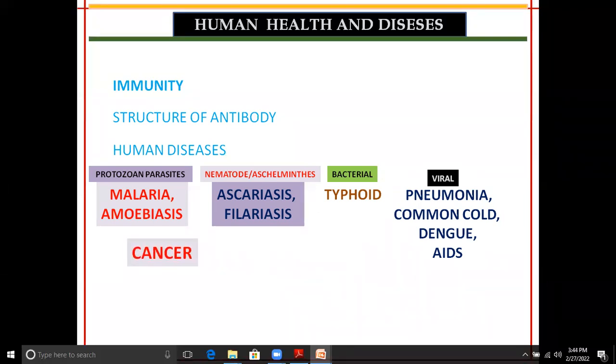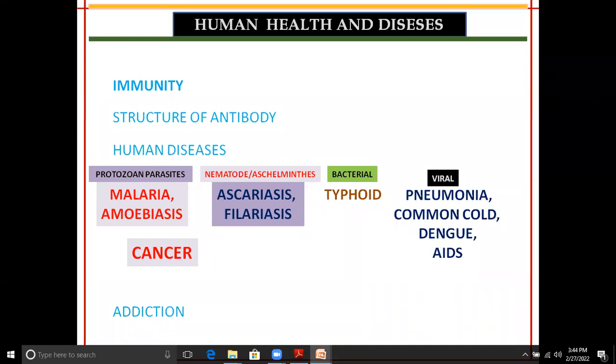There are different reasons, biological, physical, etc. Then causes of the cancer and their treatment, etc. Then last point, we will discuss different types of addiction like smoking, drugs, as well as alcoholism. In this way, this chapter will be covered. The first point is immunity.